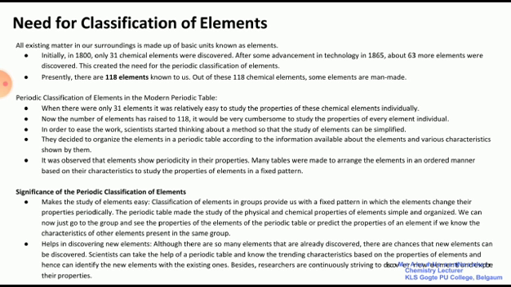Now, what is the importance of this periodic classification of elements? The first one is that it makes the study of elements easy, and the second one is that it helps in discovering new elements. So the classification of elements took place. The elements in the periodic table are arranged according to their properties, and the periodic table serves as an aid in predicting chemical behavior. The periodic table arranges the elements according to their electronic configuration.